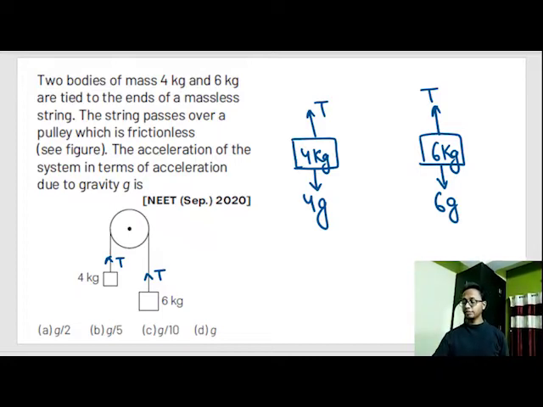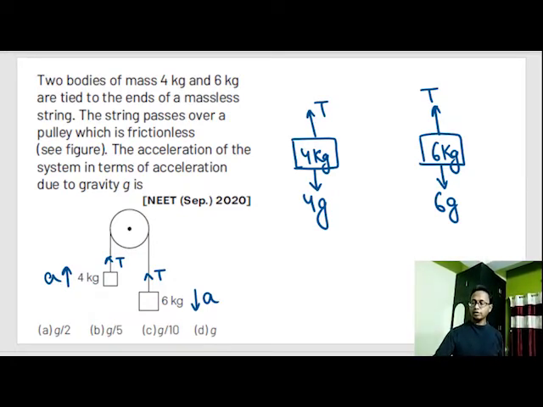The second step is to determine the direction of acceleration by visual inspection. That means if I see the 6 kg block moving down with acceleration A, the 4 kg block will move up with acceleration A. So what happens if you don't know the masses of the blocks?